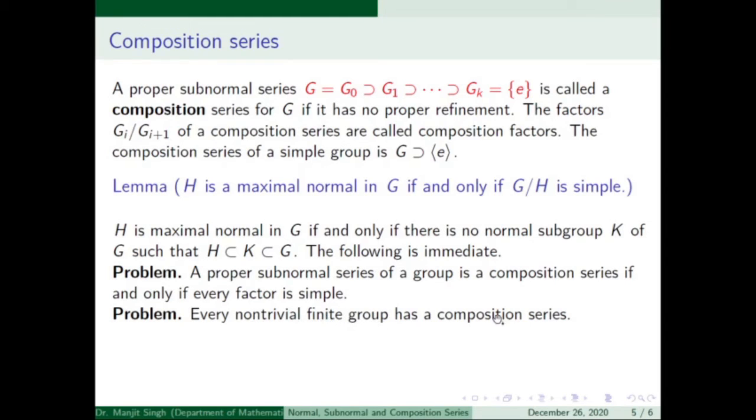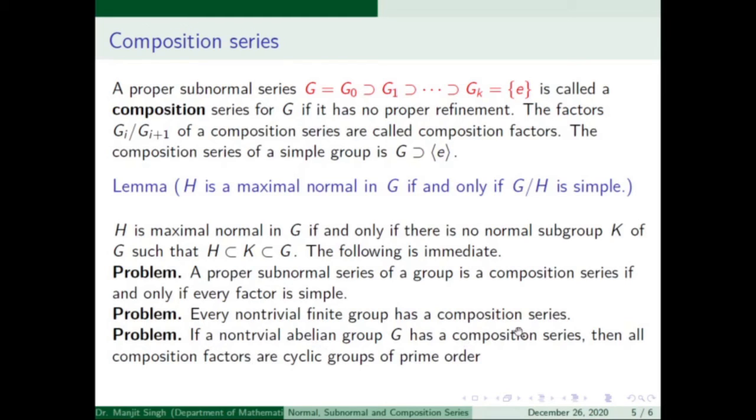If a group is finite, then it has a composition series. So it can be proved by mathematical induction as well. If the order of G is n, and n is greater than 1, then we can take n equal to 2, and in this case group G is a cyclic group of prime order, and it is a simple group as well, and hence it has a composition series like this. So we can assume that the result is true for all groups whose order is less than n, and easily we may conclude this result by mathematical induction.